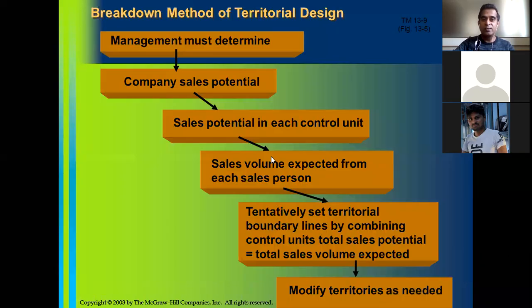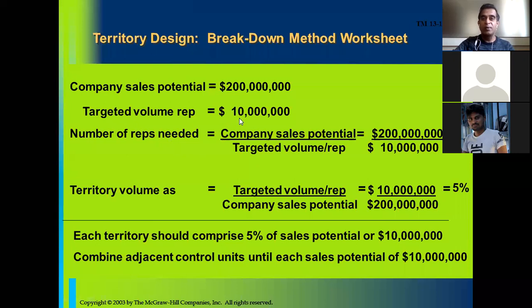In this illustration, they have considered the targeted volume per rep at $10 million. Then the company determines the number of sales reps needed by dividing the company sales potential by the targeted sales volume per rep. So company sales potential of $200 million divided by targeted sales volume per sales rep of $10 million is equal to 20. So 20 is the number of sales representatives required to achieve sales of $200 million.